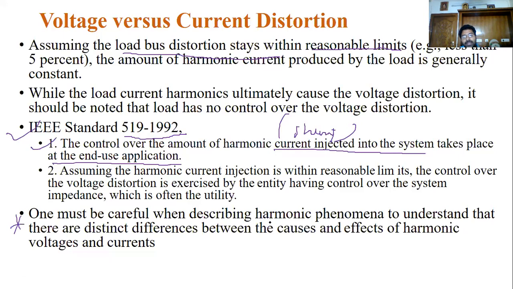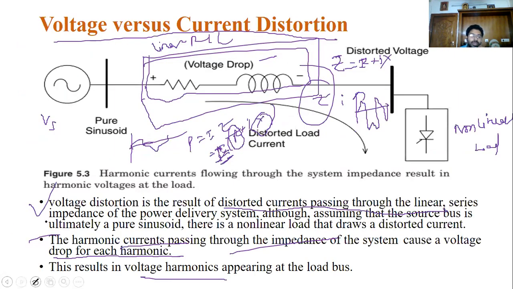Because of this harmonic phenomenon, to understand the difference between these causes, voltages and currents are different. The effect produced by the harmonic current on the apparatus is different, and the effect caused by voltage harmonics on the apparatus is also different. Let us see this once again.